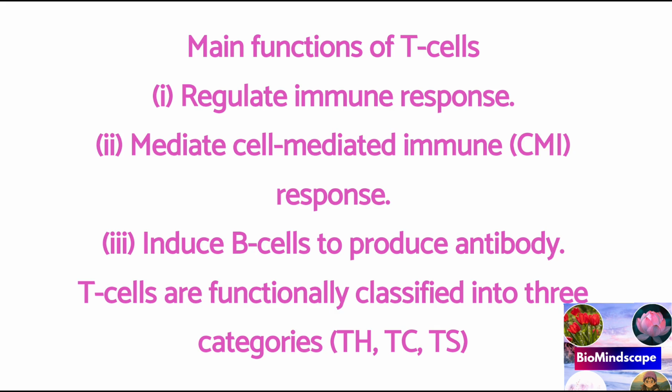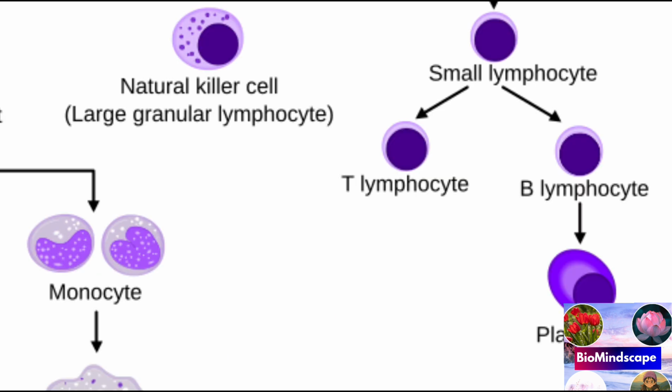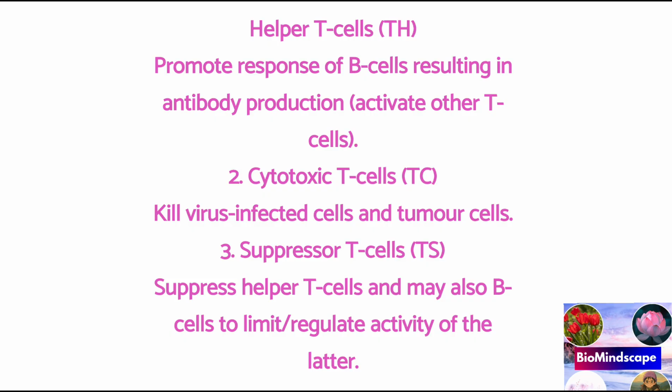The main function of T cells is to regulate the immune response, mediate cell-mediated immune response, and induce B cells to produce antibody. T cells are functionally classified into Th, Tc and Ts. That is helper T cell, cytotoxic T cell, suppressor T cell. So helper T cells promote response to B cells resulting in antibody production, and activate other T cells.